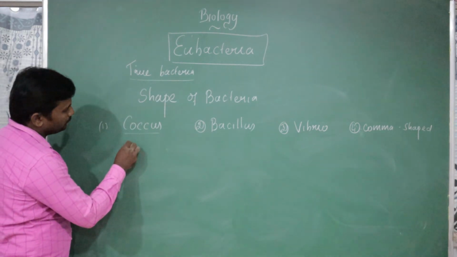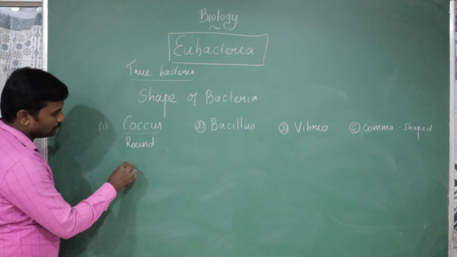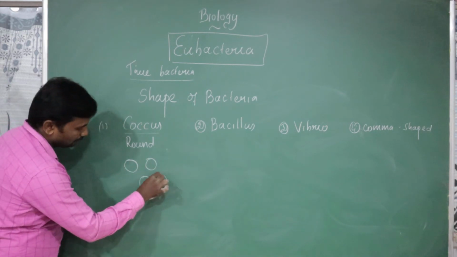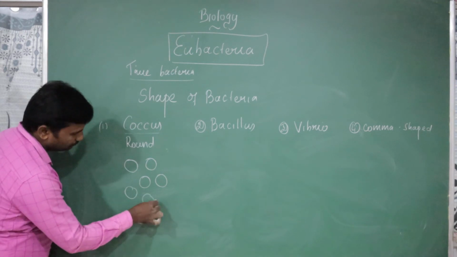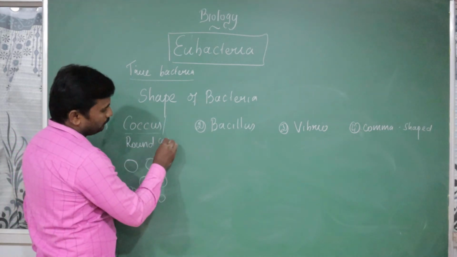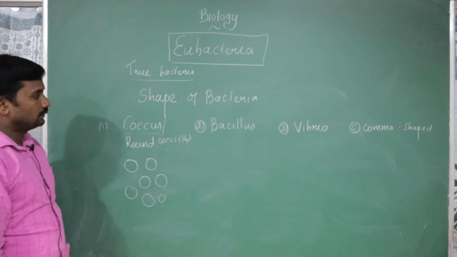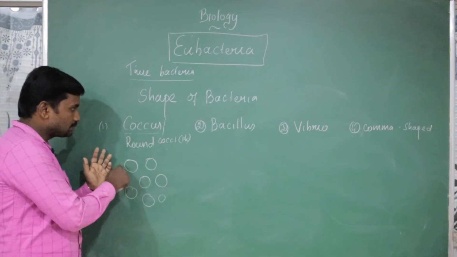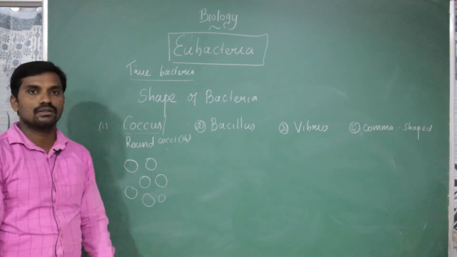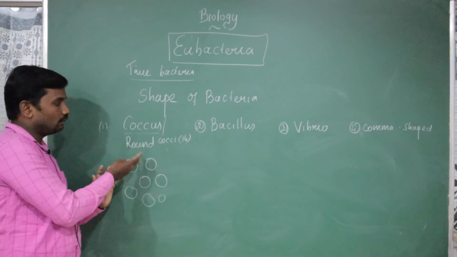Coccus is spherical or round shaped. Coccus is nothing but round. Basically it is present in the form of spherical bacteria, and it may be present in groups. But what is the difference between coccus and cocci? Cocci is the plural, and coccus is the singular. If there is only one spherical bacterium, it is a coccus. A group of bacteria is called cocci.